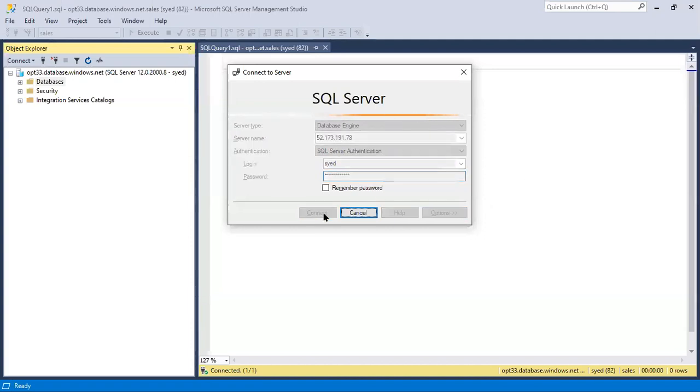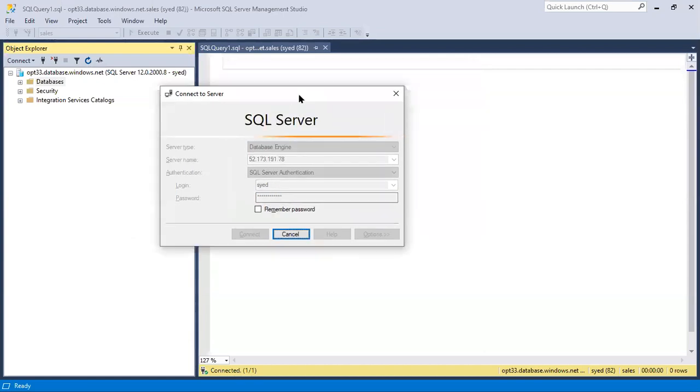Check here, connect. With RDP, we can take the complete machine remote desktop. That is one option. The second option is we can connect directly to the SQL Server in that machine through SSMS. Complete RDP we can take, as well as we can connect to the server through SSMS.